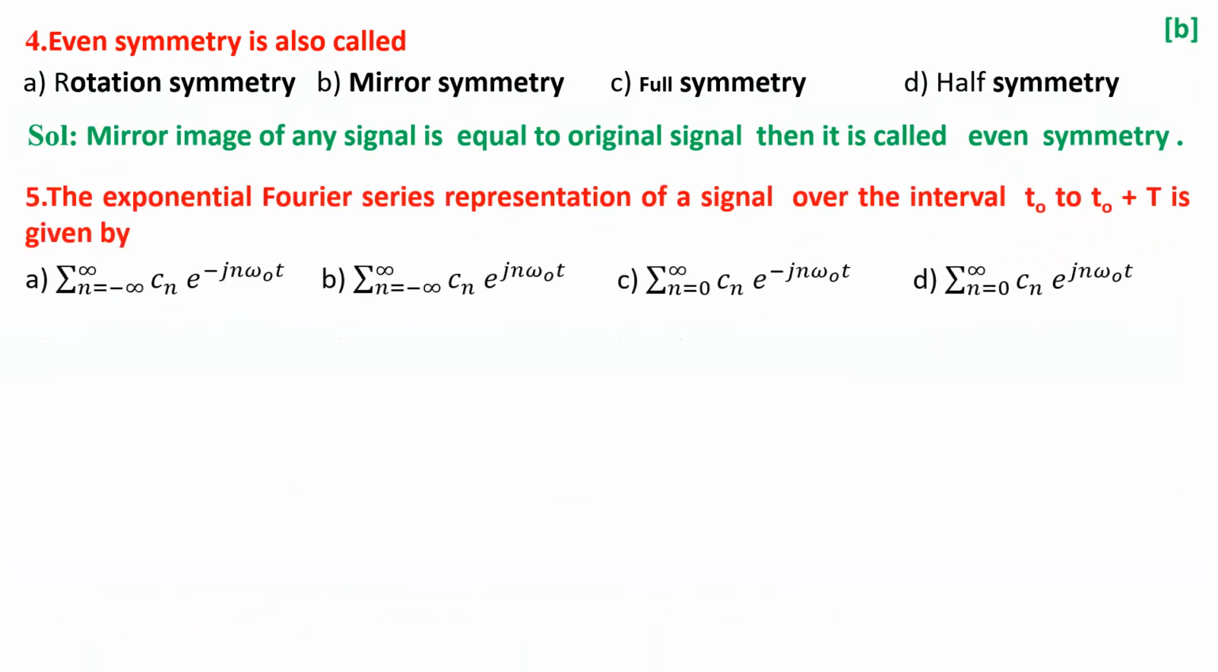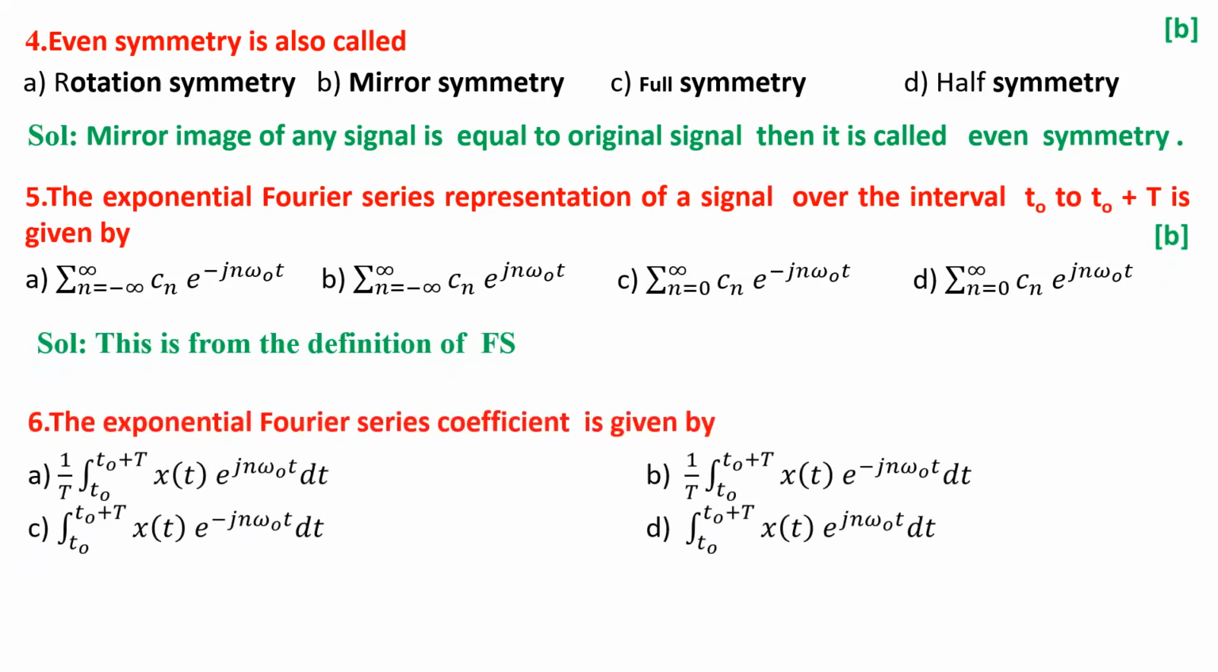So exponential Fourier series representation of a signal over the interval t0 to t0 plus capital T is given by sigma n equal to minus infinity Cn e power minus Jn omega naught t, sigma n equal to minus infinity Cn e power Jn omega naught t, sigma n equal to 0 to infinity Cn e power minus Jn omega naught t, sigma n equal to 0 to infinity Cn e power Jn omega naught t. So in this, the option could be B. According to the definition of the Fourier series, I can say the answer could be B.